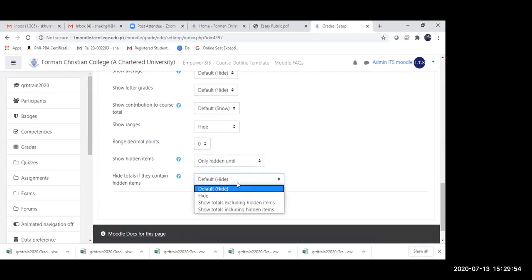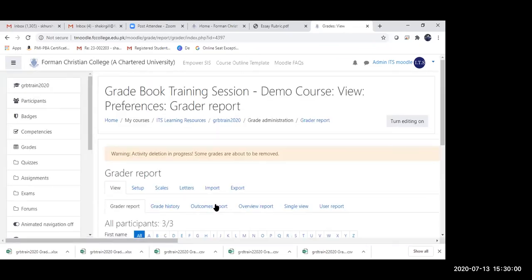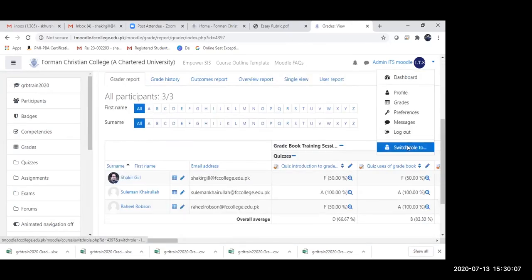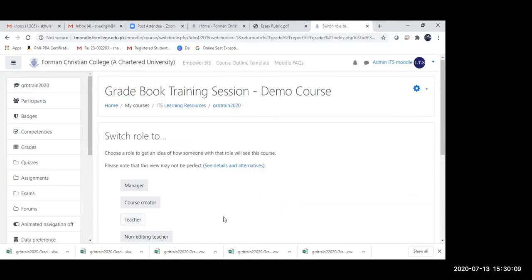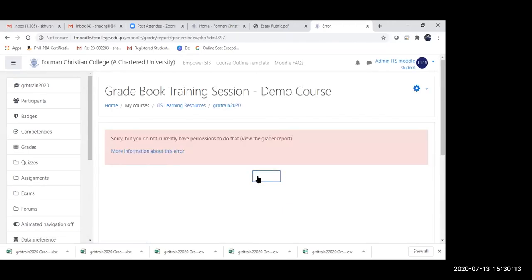Show totals excluding hidden items, and I can hide that. So basically I can effectively hide every aspect of my grades as well. So I'm just going to log in as a student. I'm going to see my student role just to see what is the implication to it.